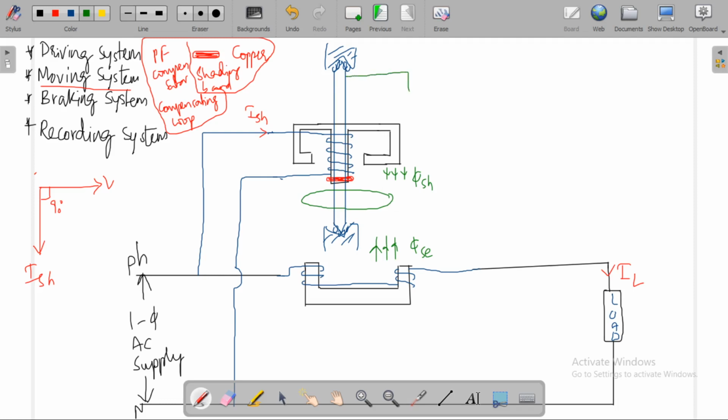Then you have the recording mechanism. Actually, you have a shaft, which is supported on jeweled bearings.